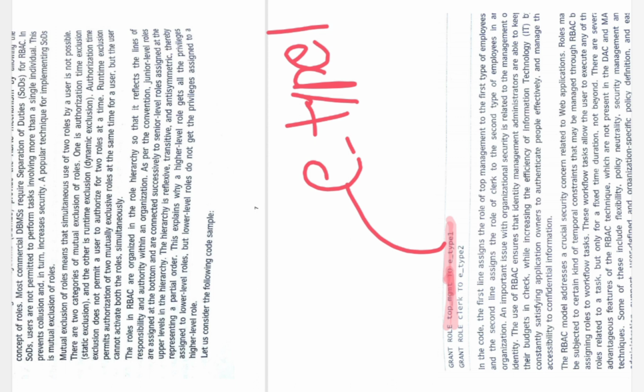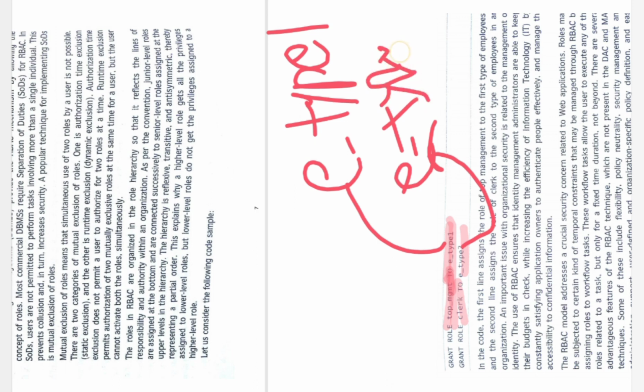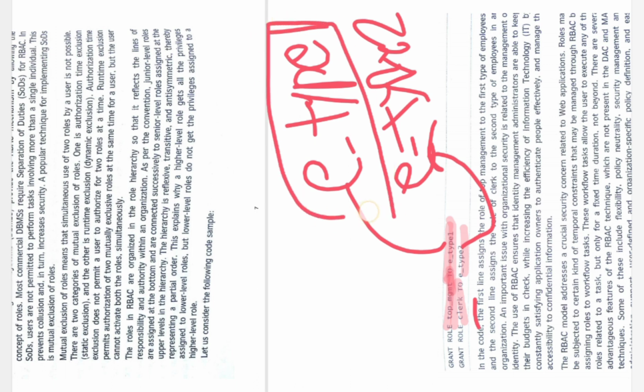Whereas in another example, I have a clerk which is assigned to E type 2, the employee type 2. That has been assigned the lower post, not the management. So it makes a difference. Are you able to understand what I am trying to tell you? This is one type of employee, and this is another type of employee.